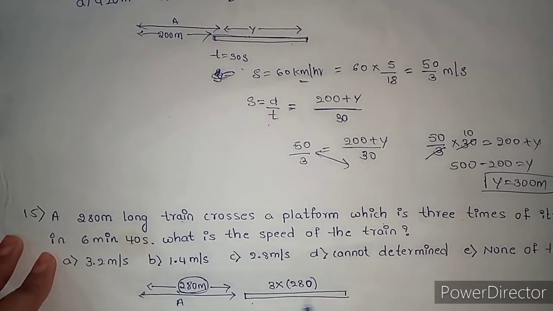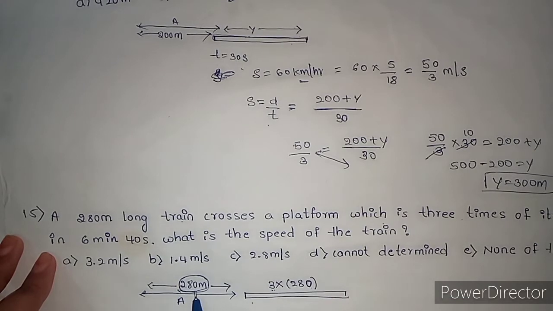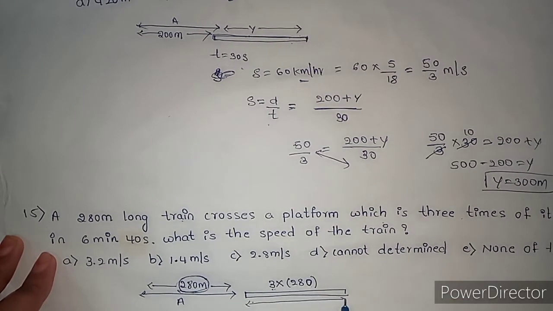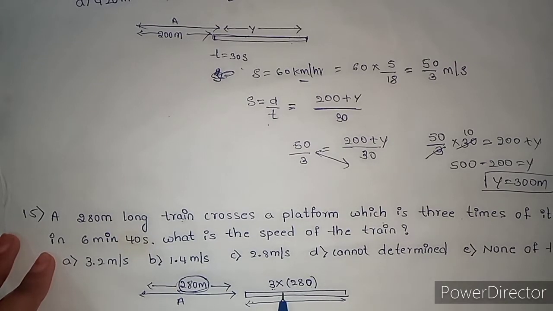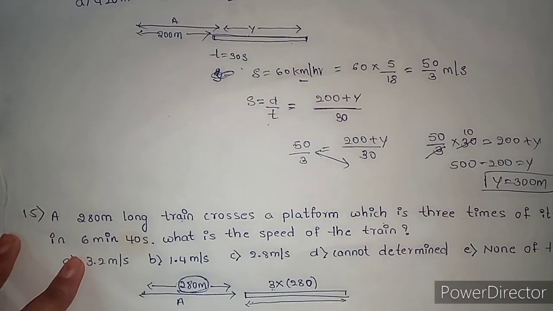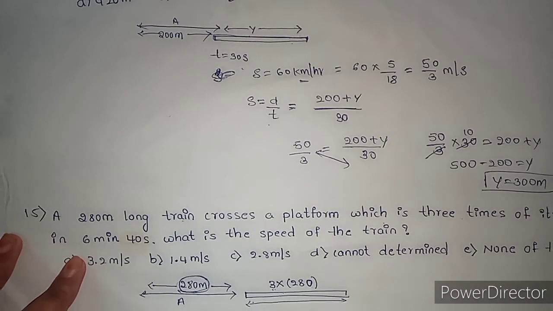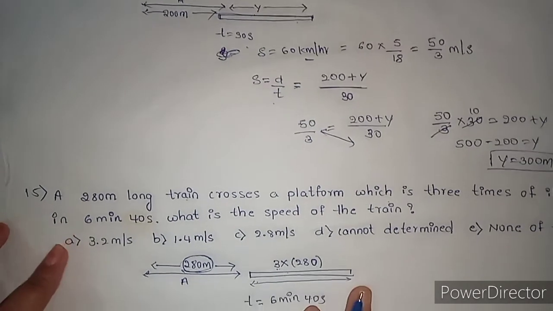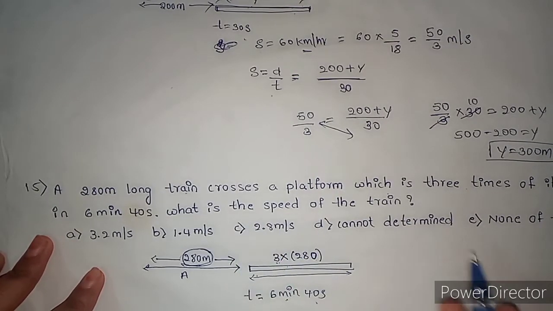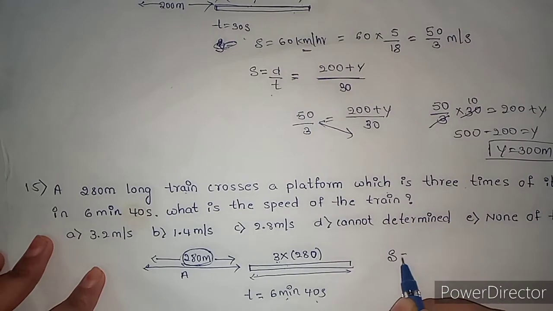It is given in the question, right? So 3 into 280 is the length of the platform. It crosses in 6 minutes 40 seconds. How much time is it taking to cross the platform? 6 minutes 40 seconds. Then what is the speed of the train? We need to find the speed of the train.